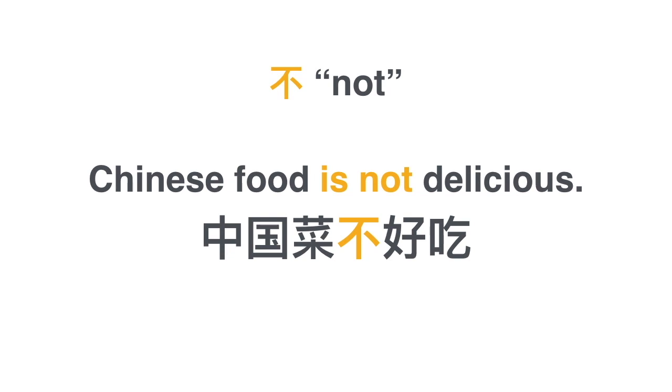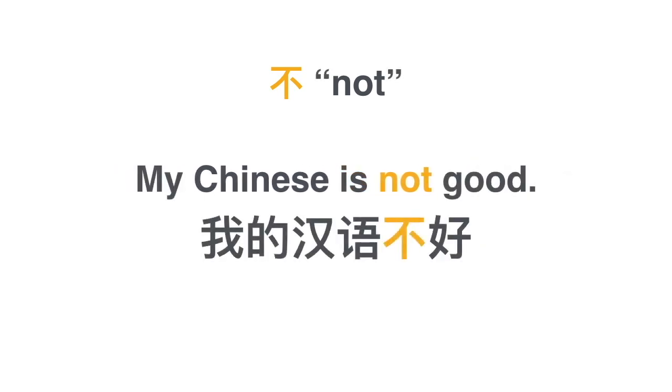If you want to say Chinese food is not delicious, then you can simply replace 很 with 不. 不 means not, right? Chinese food is not delicious. 中国菜不好吃. I don't like it. 中国菜不好吃. My Chinese is not good. 我的汉语不好. 我的汉语不好.